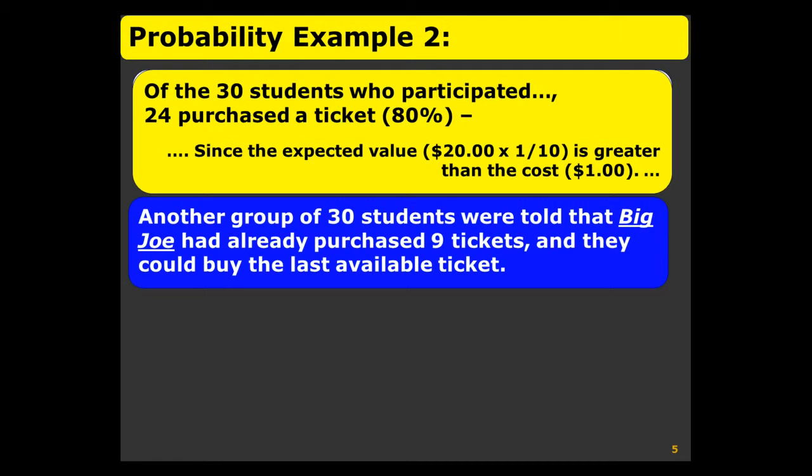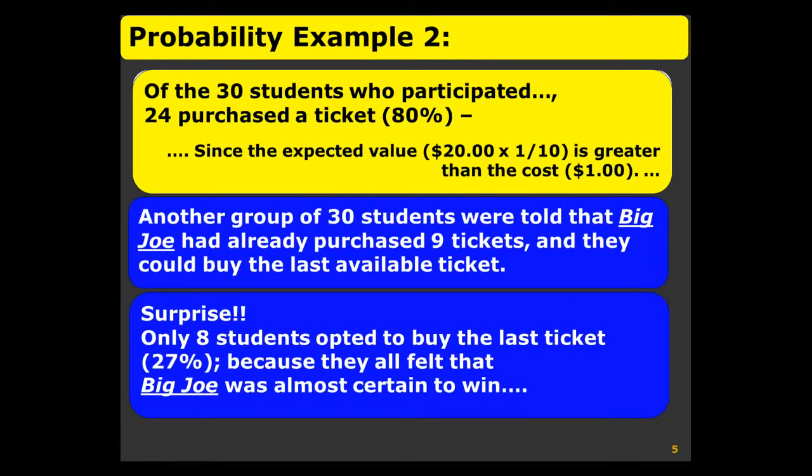Then another group were told that Big Joe, a student, had already purchased 9 tickets and they could buy the last available ticket. Only 8 students opted to buy the last ticket. That's 27% who bought, because they all felt that Big Joe was almost certain to win.